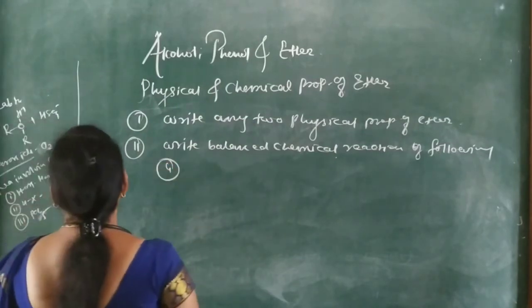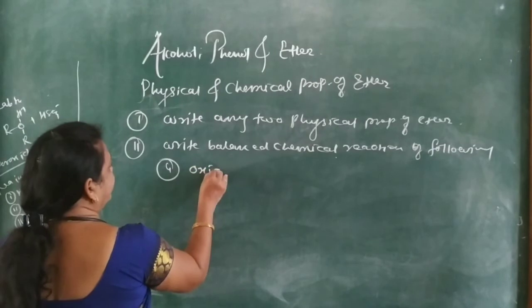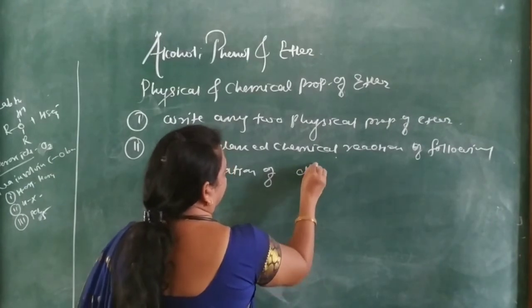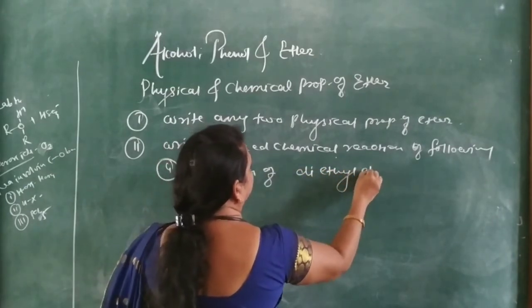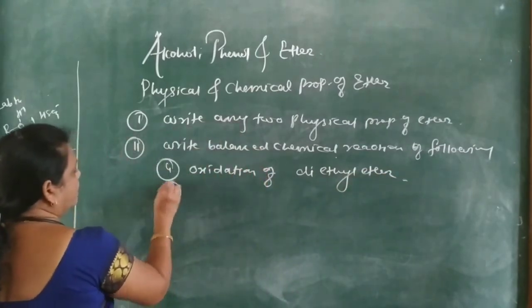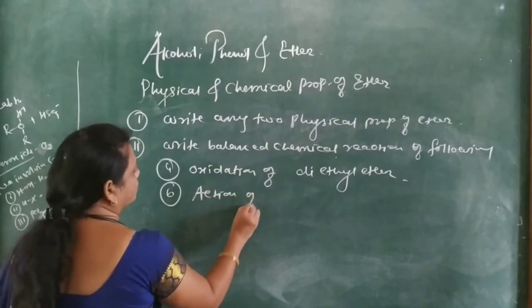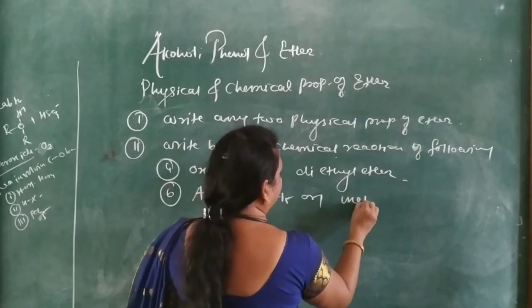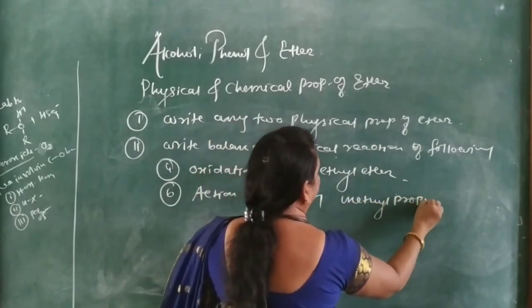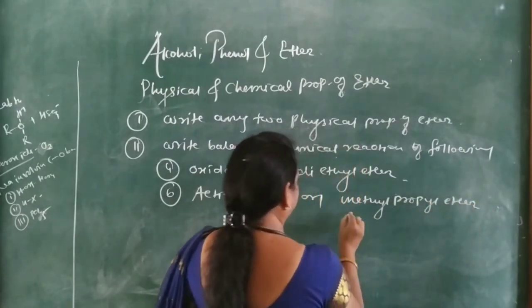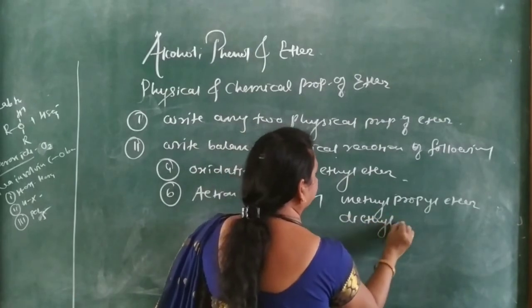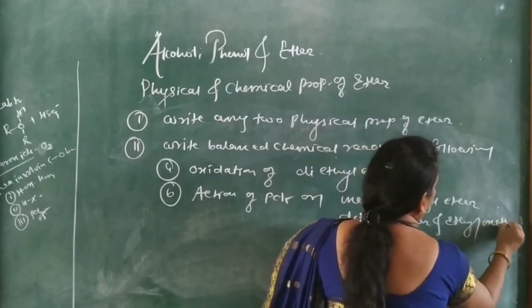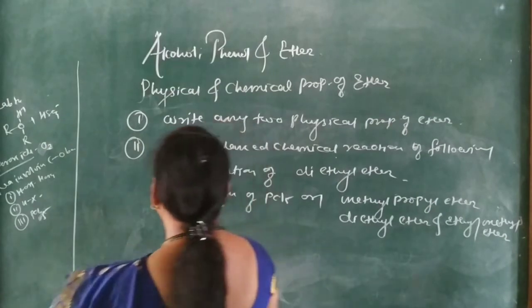A. Oxidation of diethyl ether. B. Action of PCl5 on methyl propyl ether, diethyl ether and ethyl methyl ether.